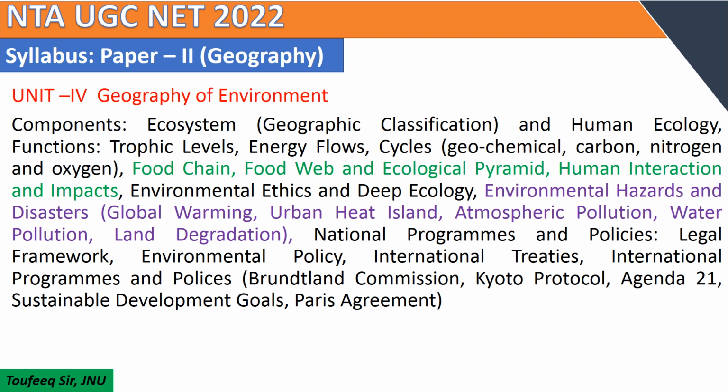And another thing is that these topics are covered in the books Ecology and Environment by P.D. Sharma. And the second book which covers topics from this unit, Environmental Geography by Savinder Singh. And the third book which is also very important from this unit, Physical Geography by Savinder Singh. So you need to study these topics. You must have all these three books to understand the topics in detail.